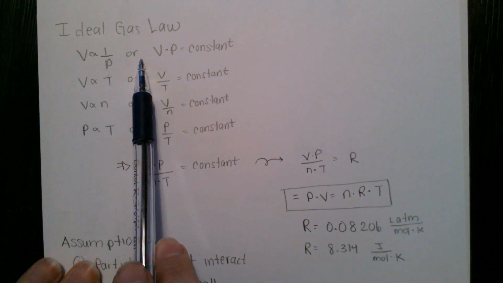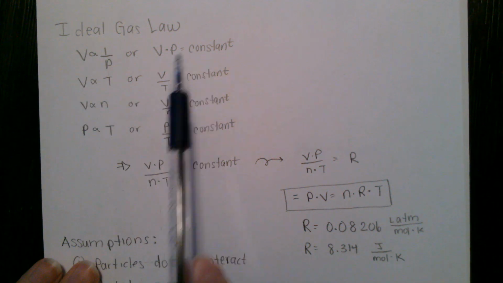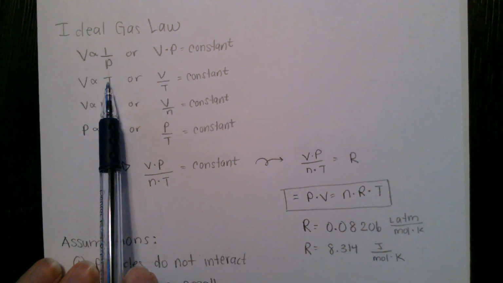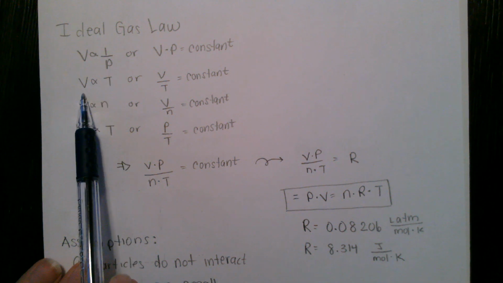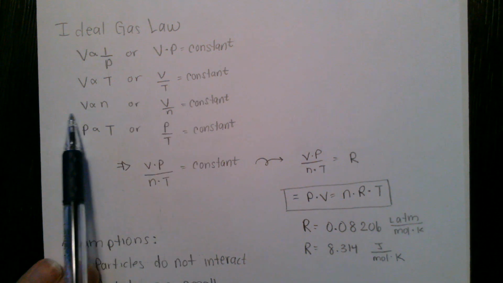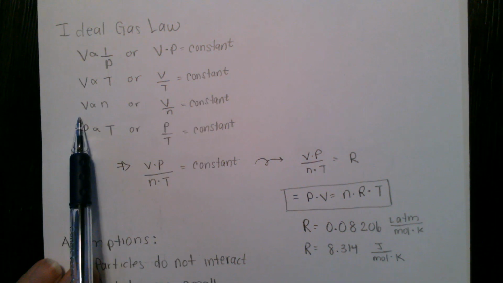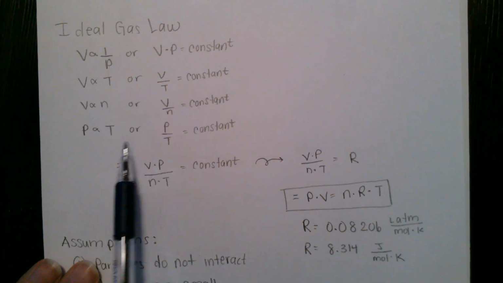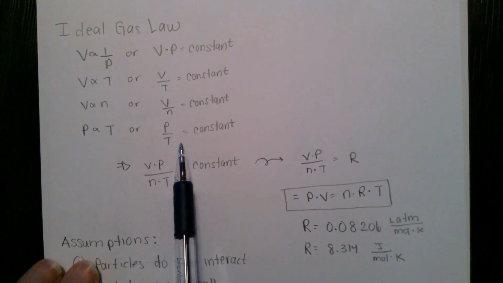So P times V equals some constant. If T is proportional to V, I can divide T over, and I can get V over T equals some constant. Same thing for volume and number of moles, divide that over, set it equal to a constant. Pressure and temperature, same thing.